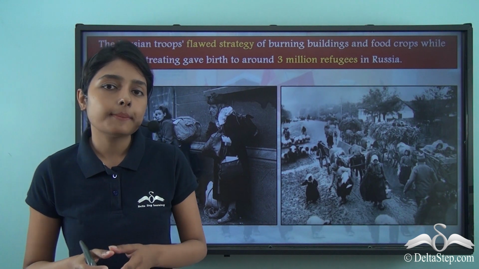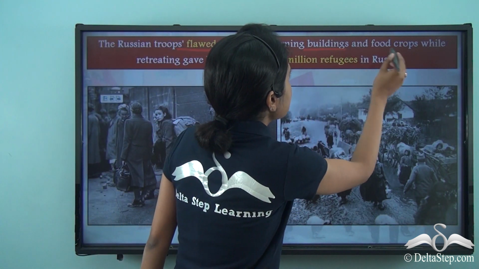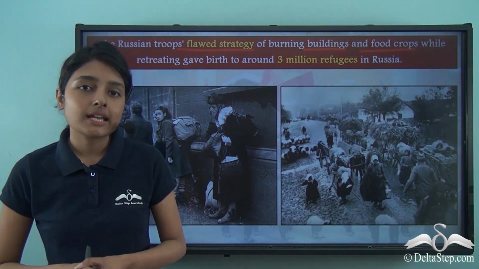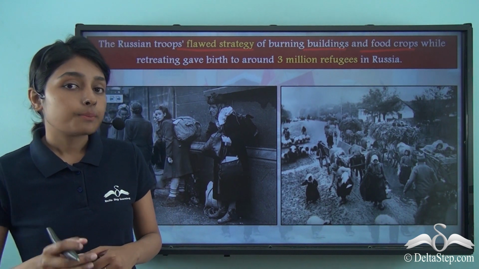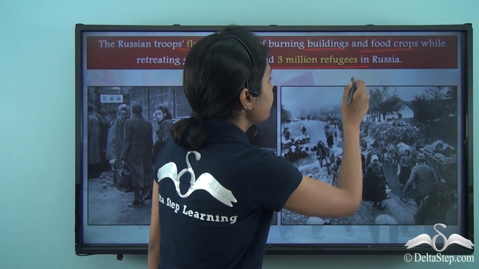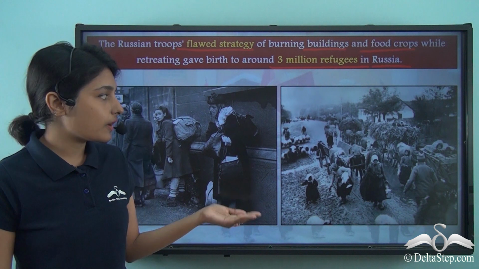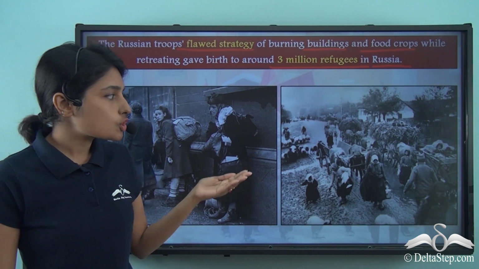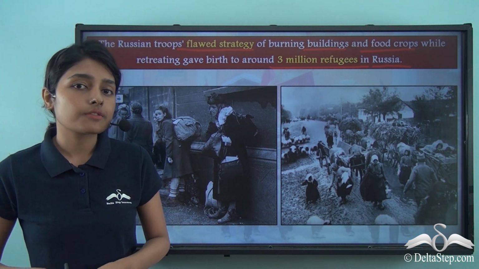Now, when the Russian troops were coming back, they implemented a flawed strategy of burning buildings and food crops. So, they tried to starve the enemy population to death. But this did not result in any kind of advantage for Imperial Russia. Because of this flawed strategy, around 3 million refugees came into being in Imperial Russia. And it became very difficult for the imperial state to provide housing, food, and employment to these 3 million refugees. So many people were now homeless. They were living on the streets in Imperial Russia during the course of the First World War.